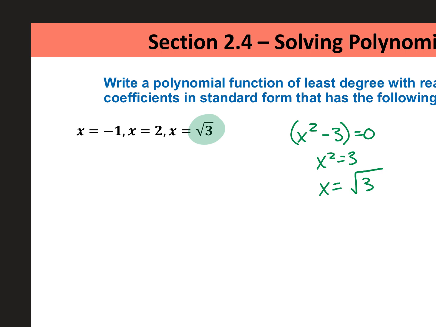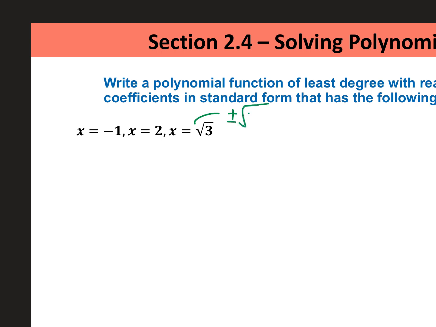But what do you always have to remember when you're going in this direction? It's always a plus or minus. I didn't include that when I listed out the zeros for you, and I'm not going to. You've got to remember that it's there. It's often not written because it's assumed given the context of the problem. So as soon as you see that root 3, you should think plus minus root 3.